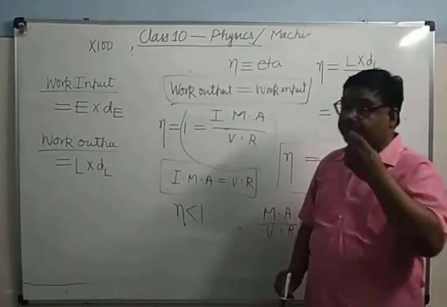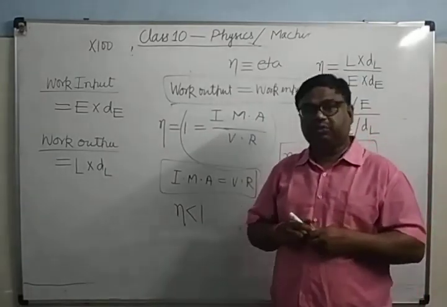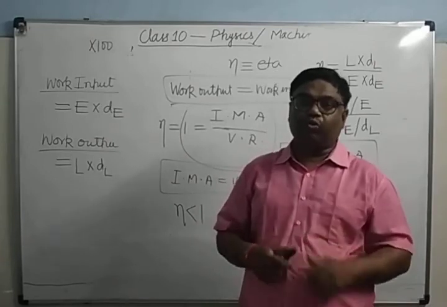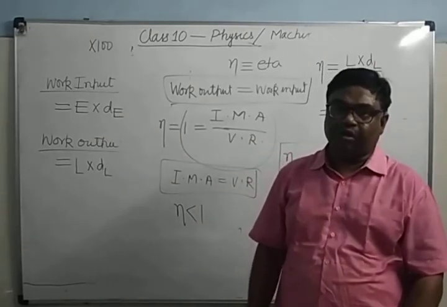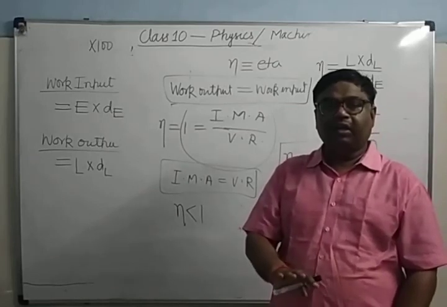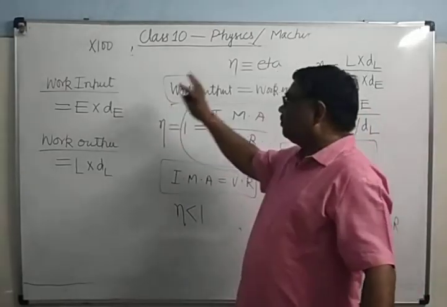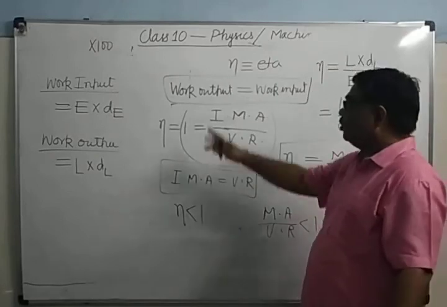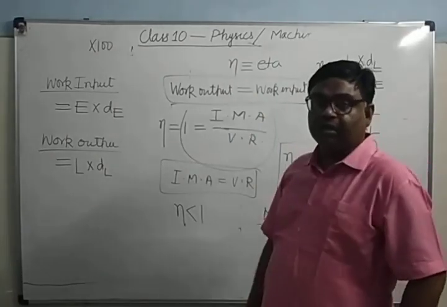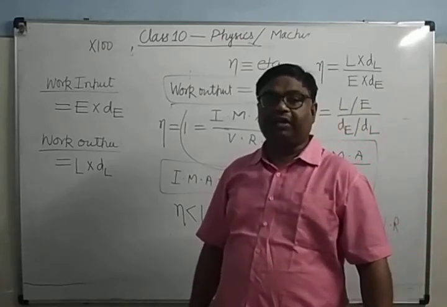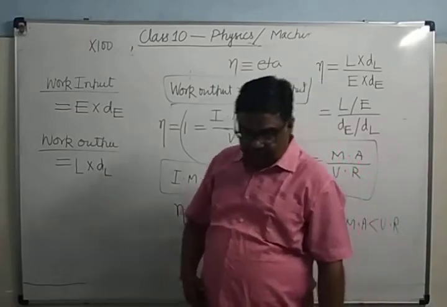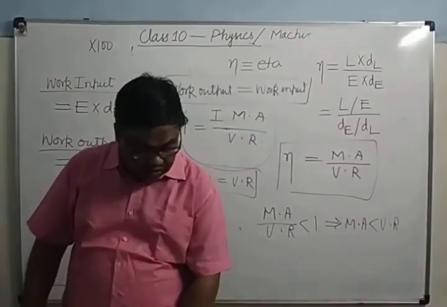According to the principle of machine, a machine can do as much work as the energy supplied to it. That is, work output equals work input. Whether the machine is ideal or practical, all the time if the principle of machine is asked, you will write this only: a machine can do as much work as the energy supplied to it. Is it clear? So this is the principle of machine. So these things I have explained.